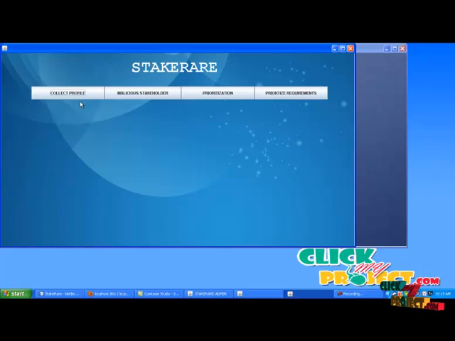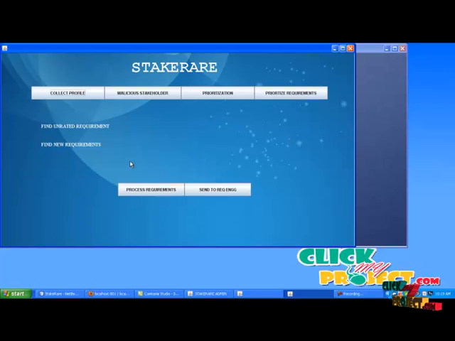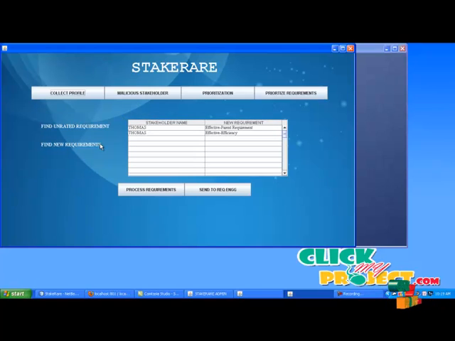Here click collect profile. In that click recommend collection. It will show the number of stakeholders and their rated recommends. Next, click next button. Here click find unrated recommends. It will show the unrated recommends by each and every stakeholders. Now click find new recommends. It will show the new recommends posted by any of the stakeholders. Then select process recommends and send to recommend engineer.